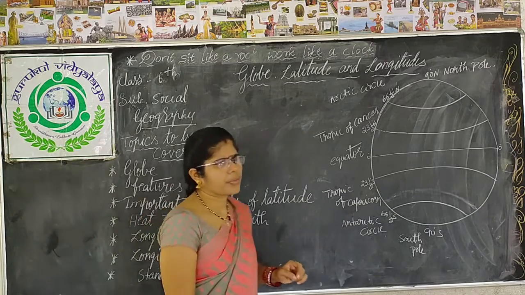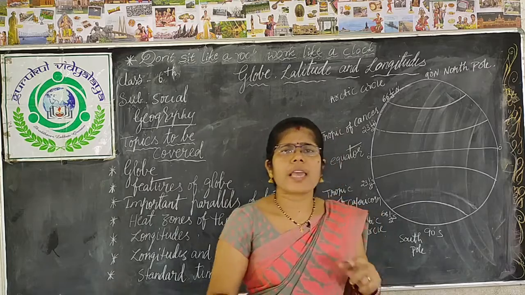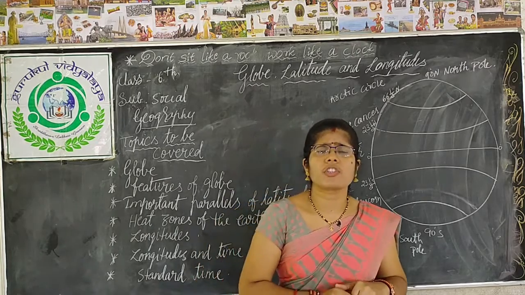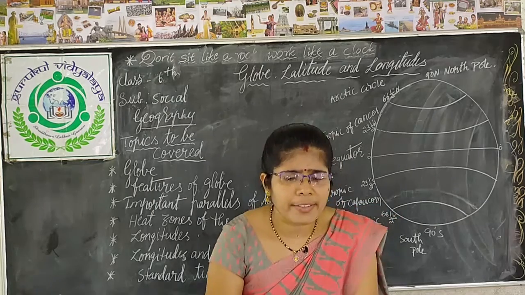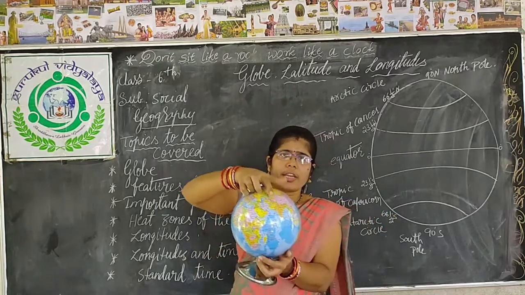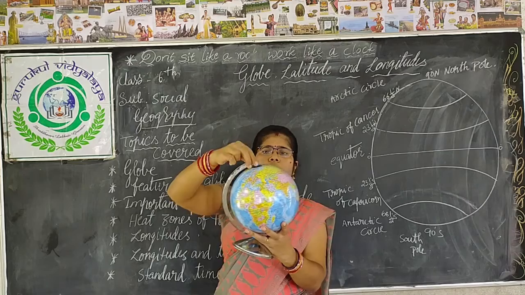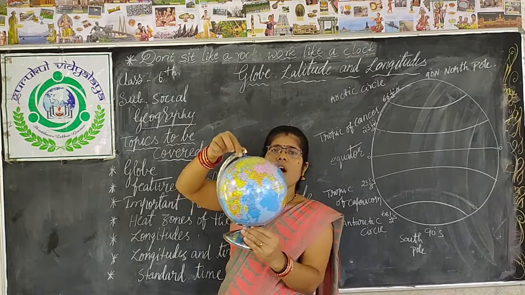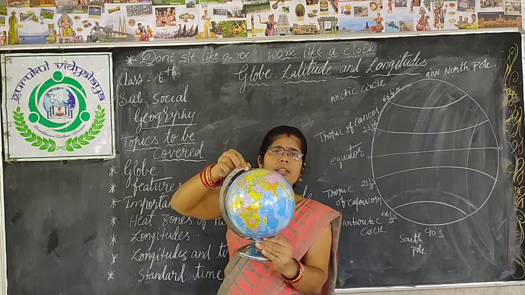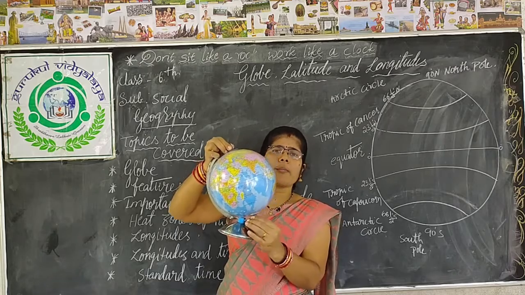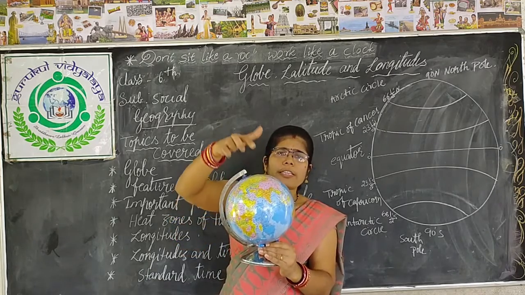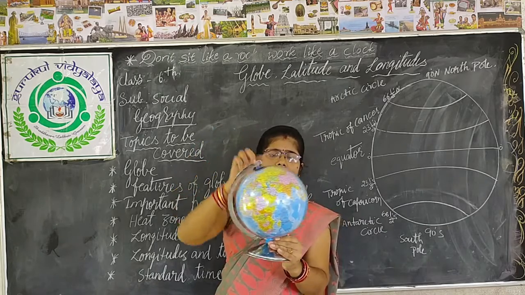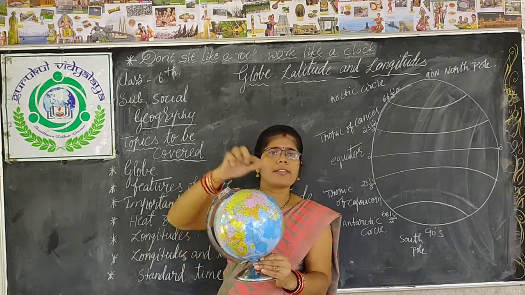So let's start. As I told you, the shape of the earth is not spherical. It is flattened, flattened at the poles. What do poles mean? The topmost point of the earth is called the north pole and the bottom of the earth is called the south pole. So at the poles it is flattened and at the equator it is bulged.